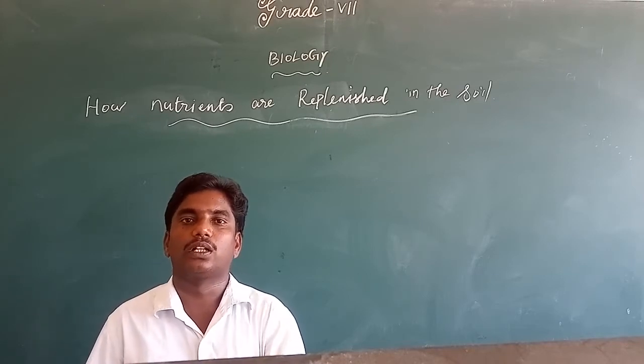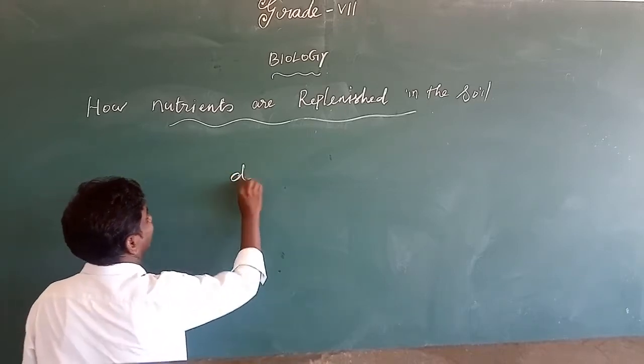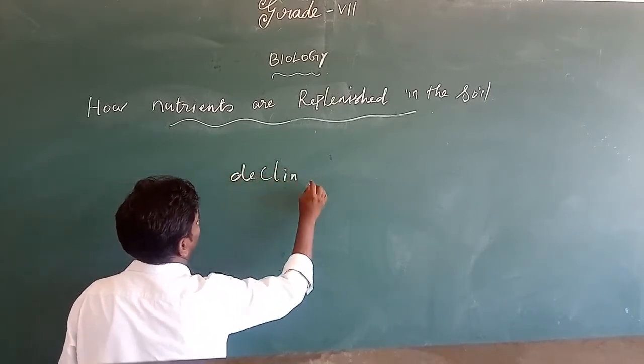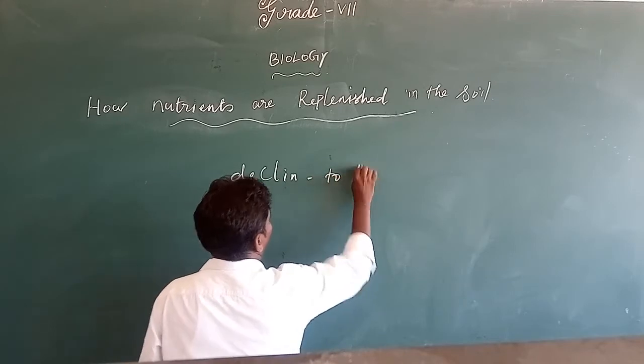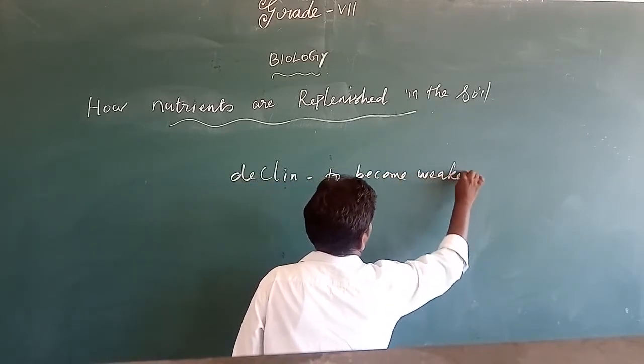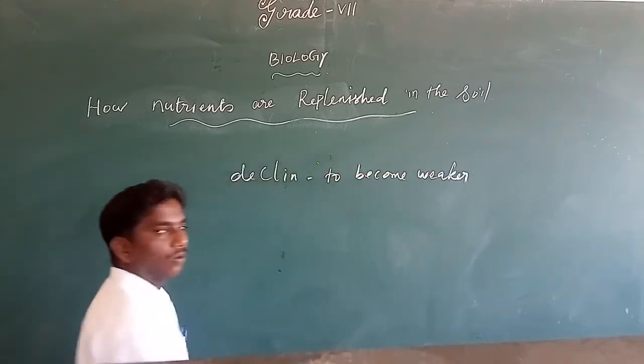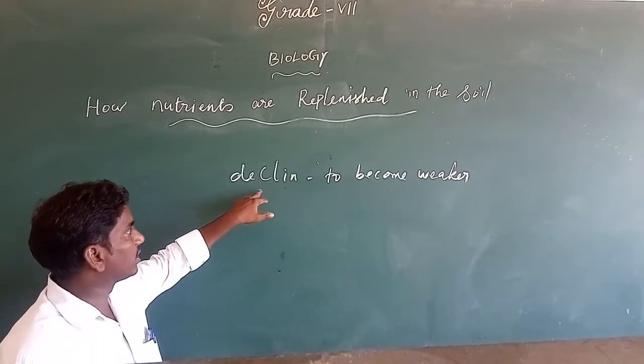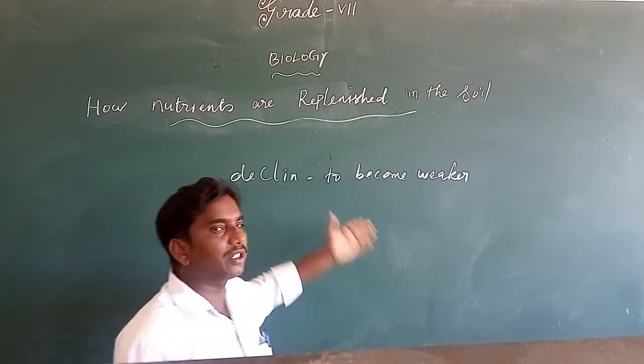Don't worry about the word decline. Decline means the soil becomes weaker. What do you understand by this word? Decline means nothing but to become weaker.